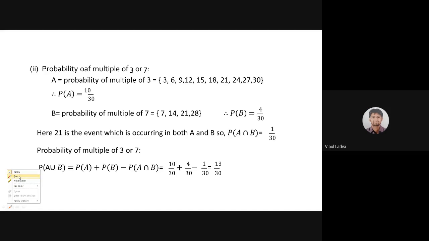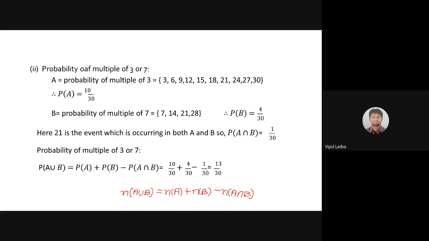Let me recall one of the formulas from your high school. You were habituated to deal with set theory and the formula for the cardinality of A union B. Number of A union B, what formula did you use, beta? Number of A union B was number of A plus number of B minus number of A intersection B. That was the formula for the cardinality of A union B.